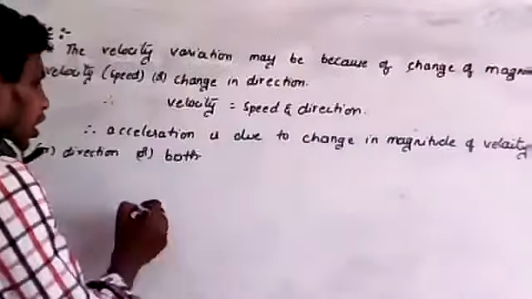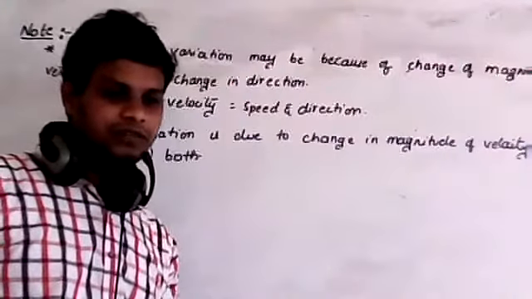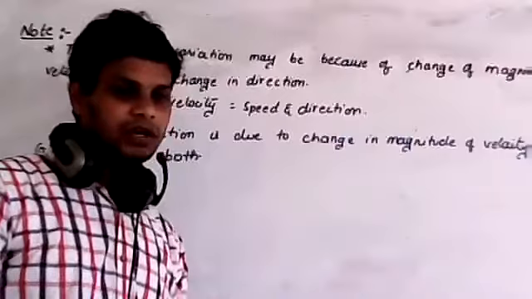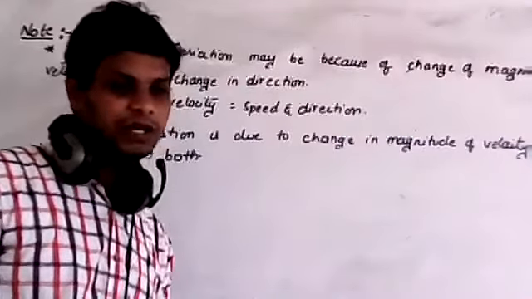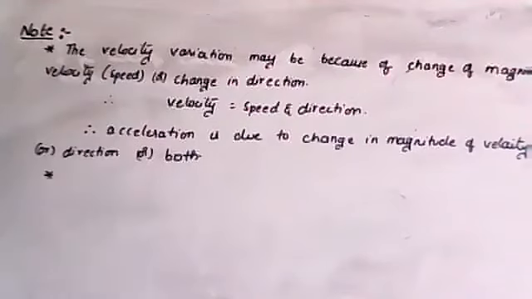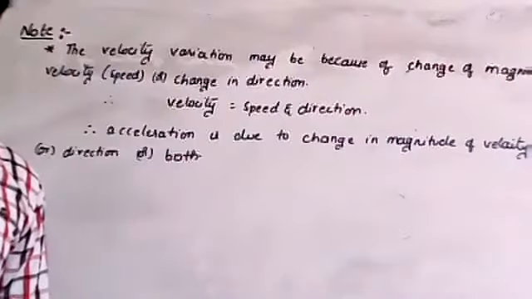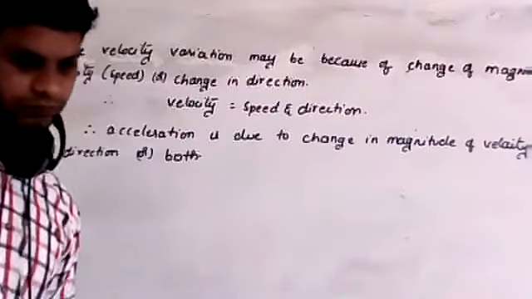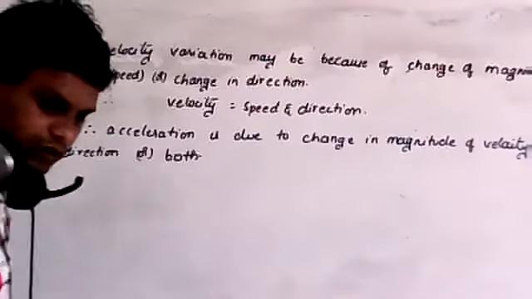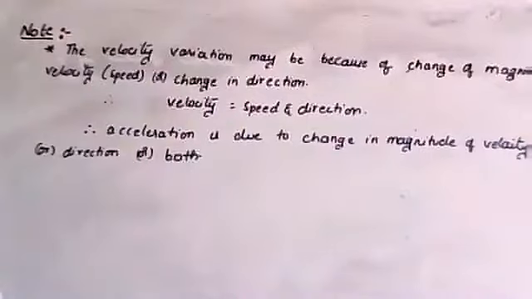Now remember, where even though the speed is constant, still we have the acceleration, for example, in case of circular motion. I'm going to discuss that. You just copy this one. I will erase this. I'll go for the next note point. Please copy it. Is it done? Finished? Shall I go to the next point?